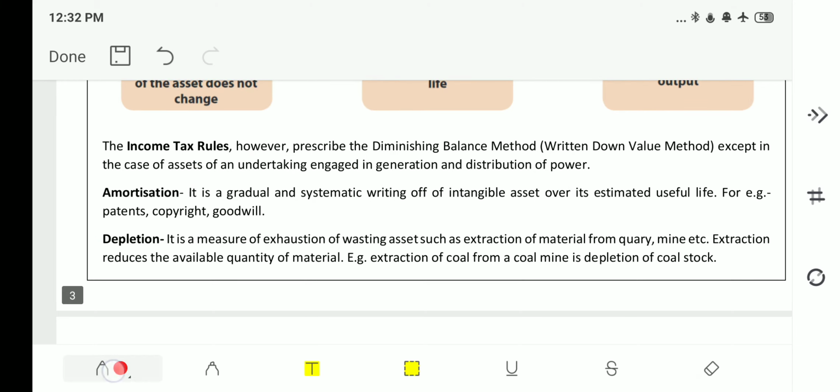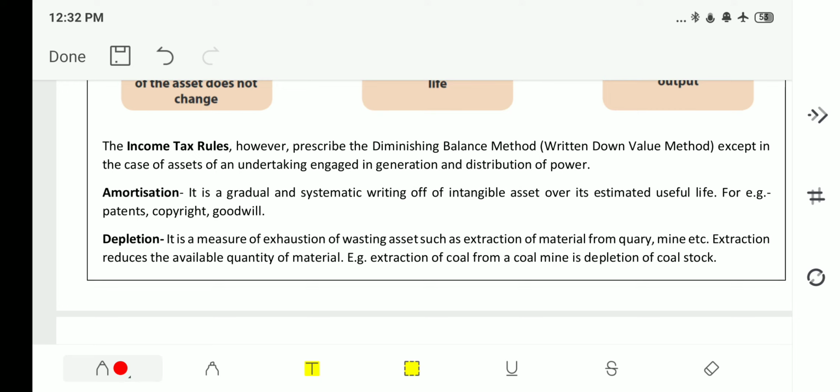Now you'll understand depletion. Just imagine there is a coal mine, right? And each and every year coal is mined from it. But whenever the coal is mined, the amount of coal that is available will be reduced. This reducing coal amount in that land is nothing but depletion. That means the resource is getting depleted.